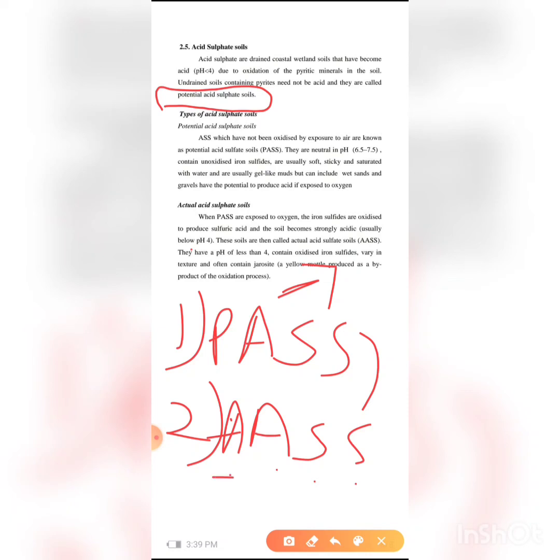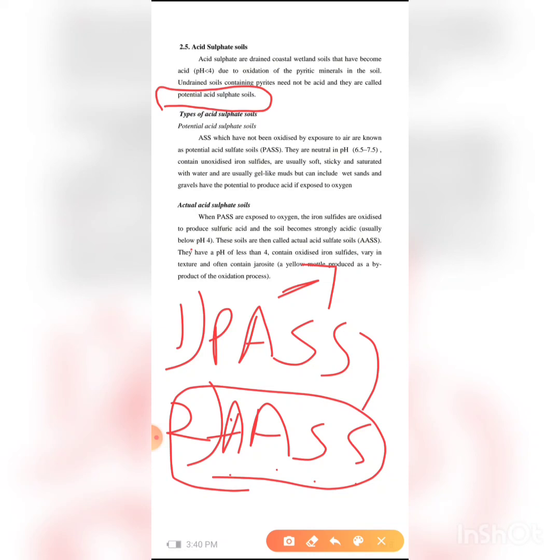The first one is harmless because it is undrained, not exposed to oxygen, and does not form sulfuric acid. But if it is exposed to oxygen, it forms sulfuric acid and forms actual acid sulfate soil.